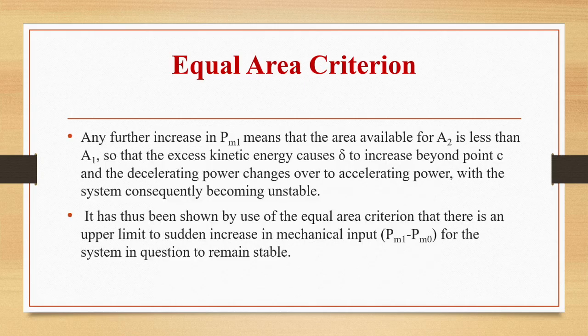So any further increase in PM1 means that the area available for A2 is less than A1, so that excess kinetic energy will cause delta to increase beyond point C, and the decelerating power will change to accelerating power, and the system will become unstable. So with the help of the equal area criterion, there is an upper limit to a sudden increase in mechanical input for the system to remain stable.